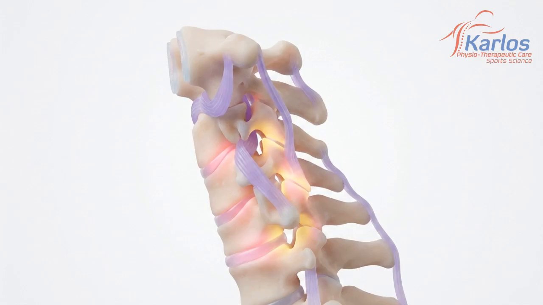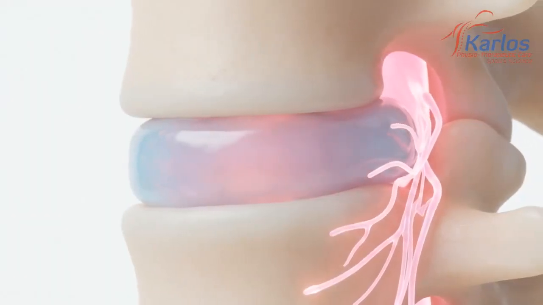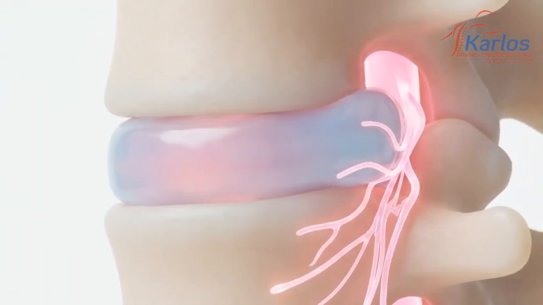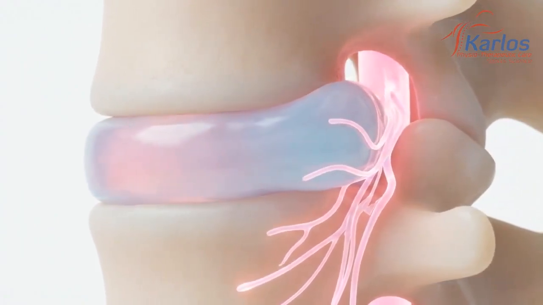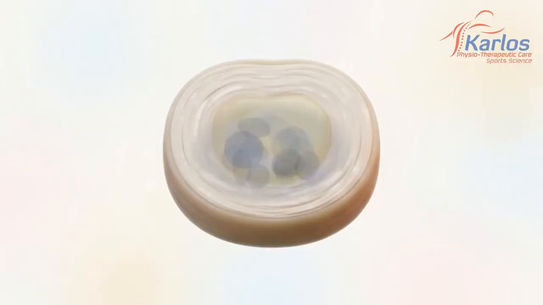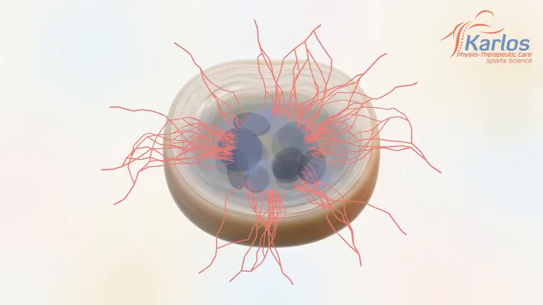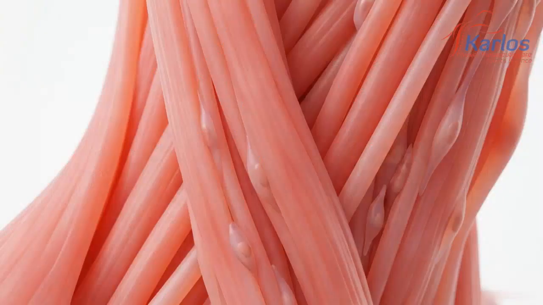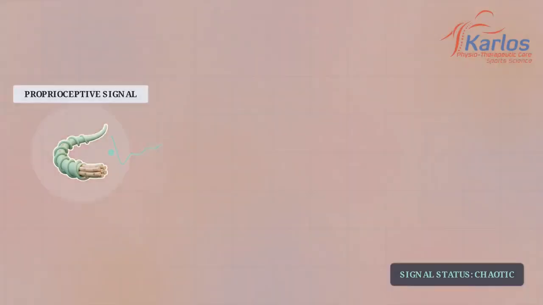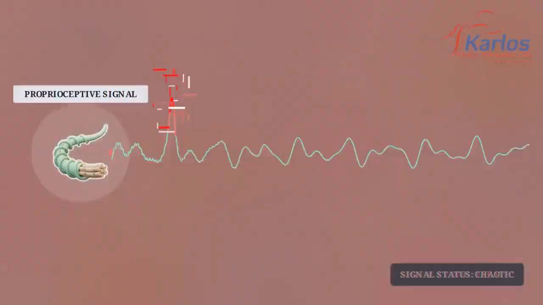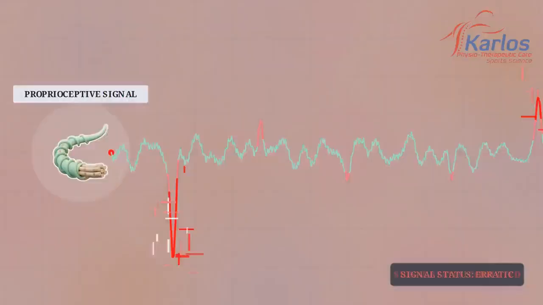This sensory hardware fails when confronted with mechanical pathologies like cervical spondylosis, trauma, or chronic postural strain. Structural degradation in the discs and facet joints physically alters the environment of these receptors, distorting the local anatomy. This damage triggers the proliferation and ingrowth of nociceptive pain receptors directly into the degenerating tissues. Simultaneously, the surrounding muscles enter a state of chronic spasm and fatigue, which distorts the sensitivity of the local muscle spindles. The combined result is a proprioceptive signal that is chaotic, erratic, and heavily corrupted by pain.